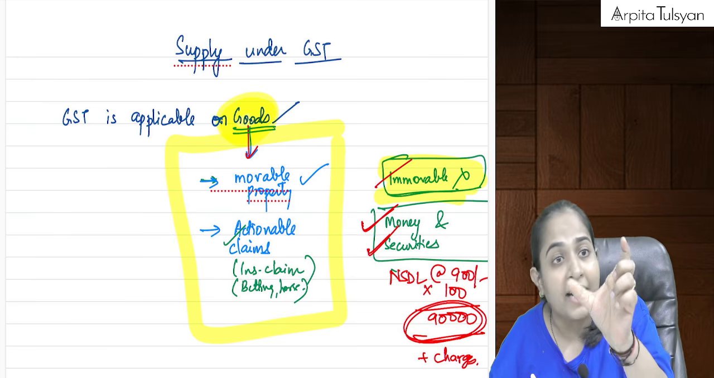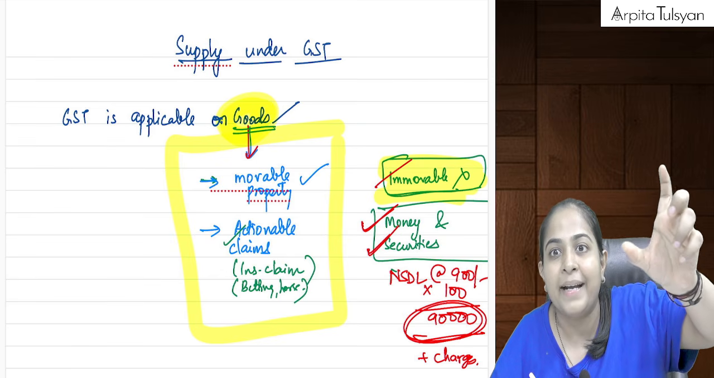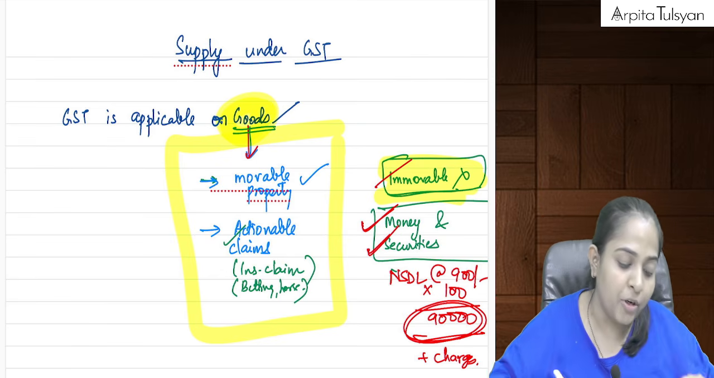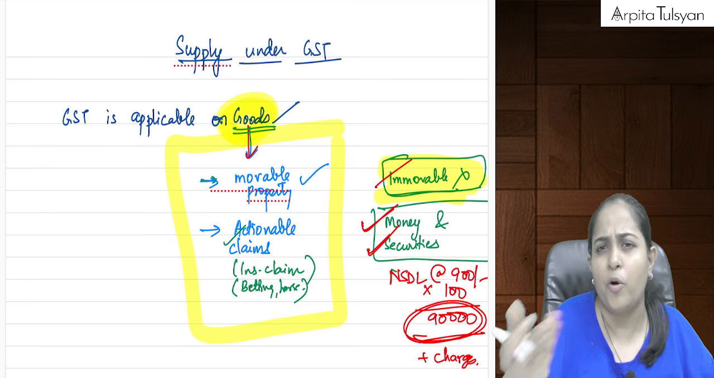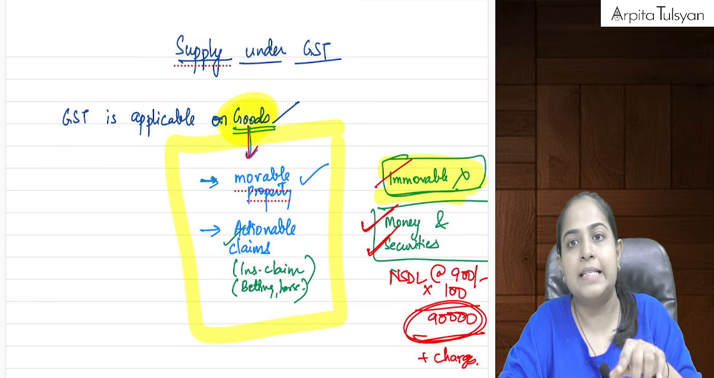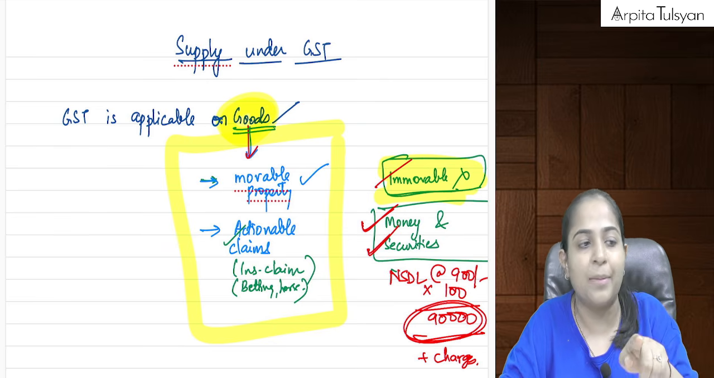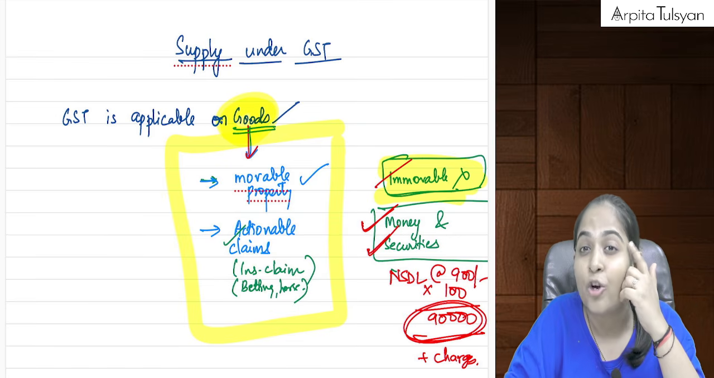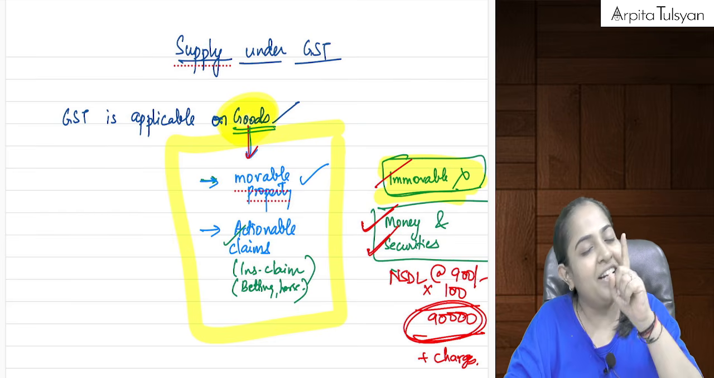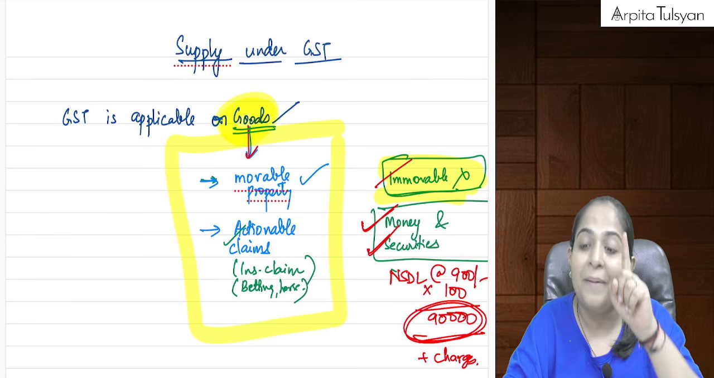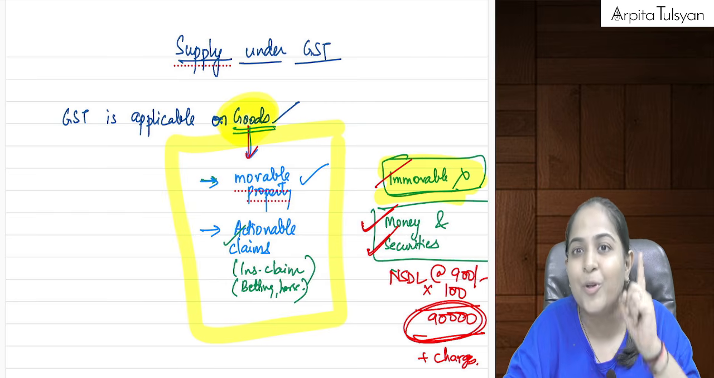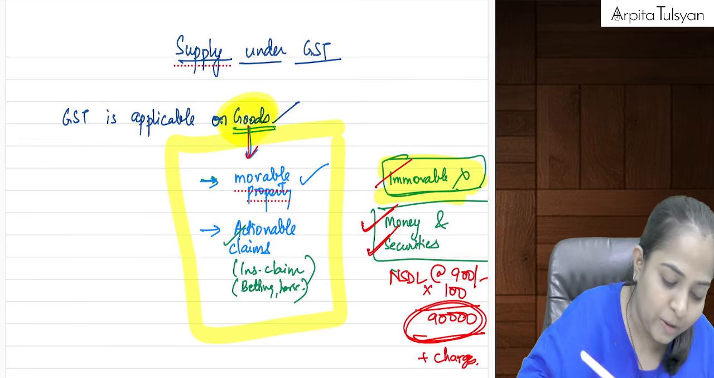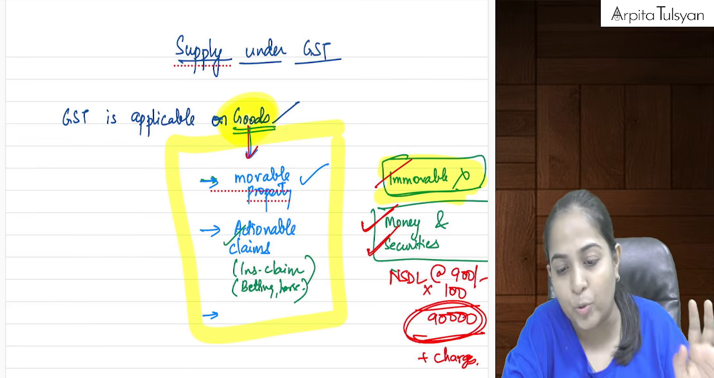Lottery: if your lottery number comes in the announcement done by the government, then you can take that money through the lottery distributor, right? So all these are considered as actionable claims, and actionable claims are equal to goods. Even if it does not sound like goods, doesn't matter, but please remember actionable claim is equal to goods. So actionable claims are included in goods.